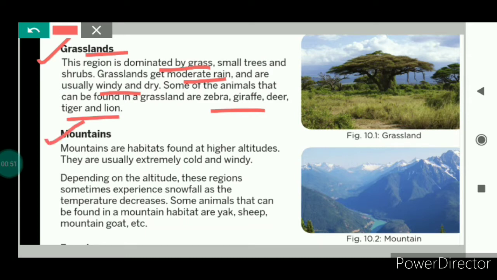Now let us see the second type of terrestrial habitat, mountains. We know that mountains are the habitat found at higher altitudes. As we move up with increase in height, the temperature decreases. So the temperature in the mountains is low. They are usually extremely cold and windy. These mountains experience snowfall because the temperature is low. The animals found in the mountains are yak, sheep, mountain goat, etc.